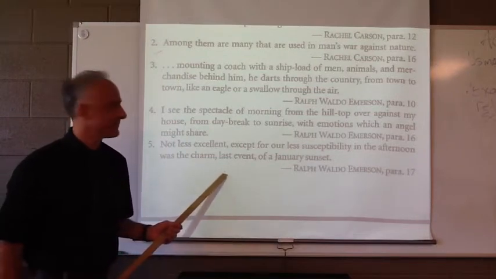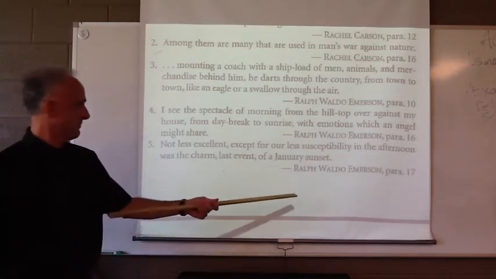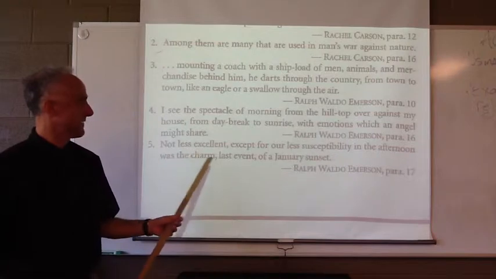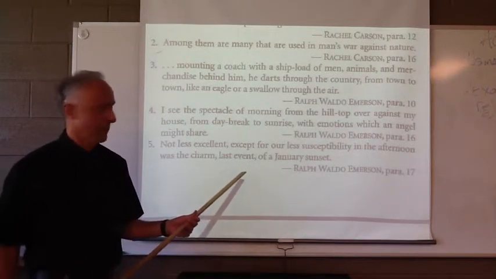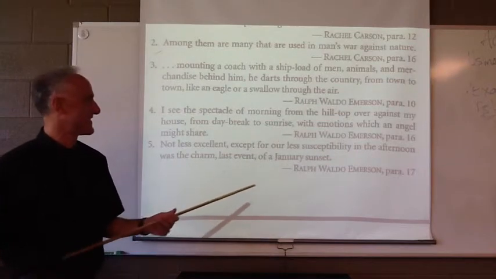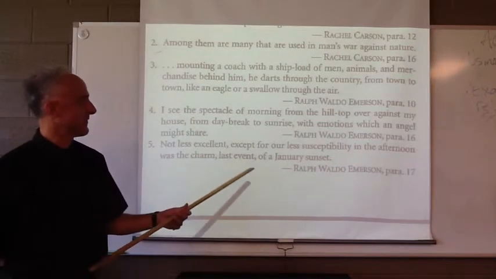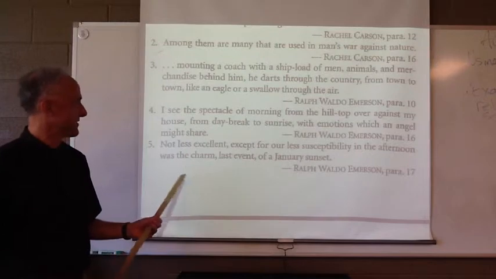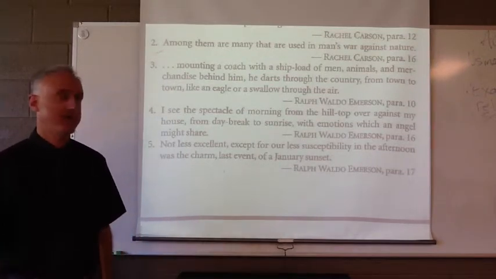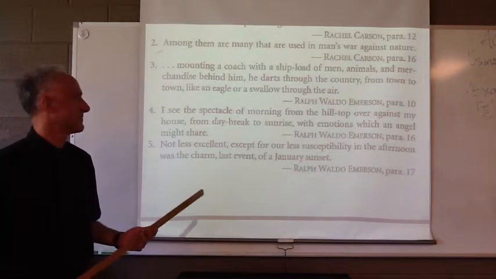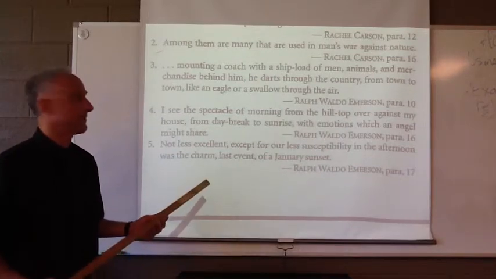So number 5, also him. Not less excellent, except for our less susceptibility in the afternoon, was the charm, last event, of a January sunset. What type of sentence do we have here? Find the subject and verb.